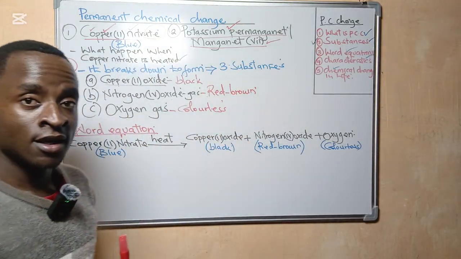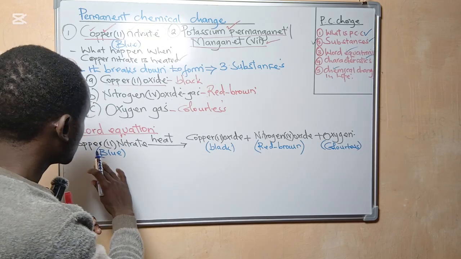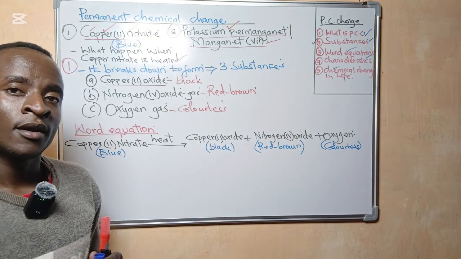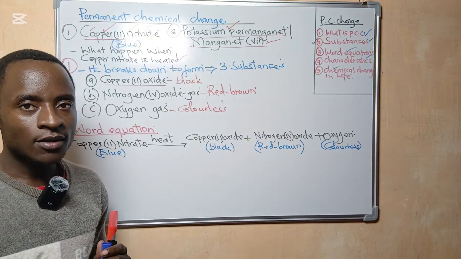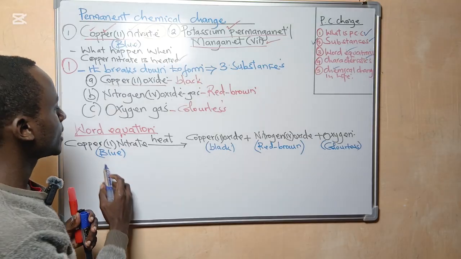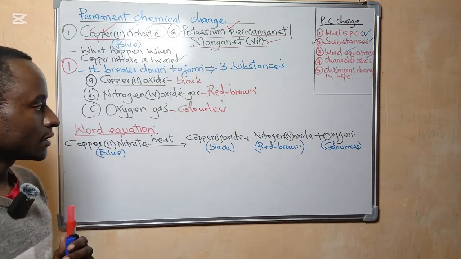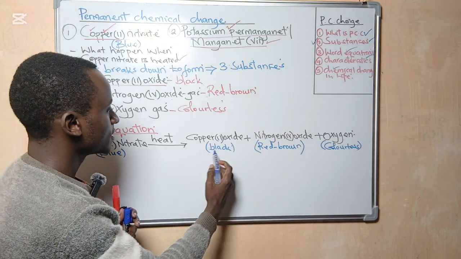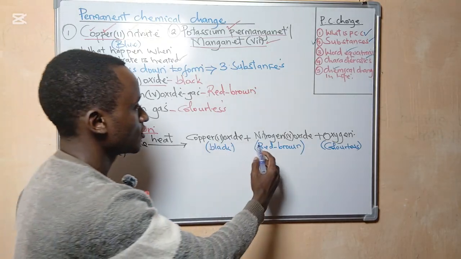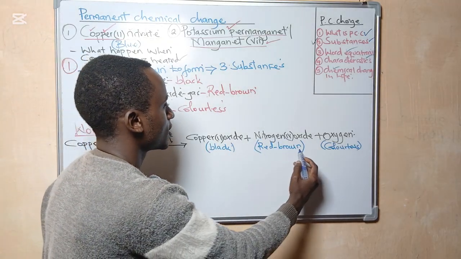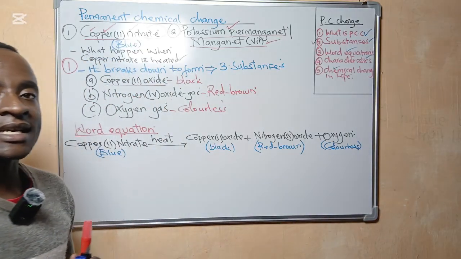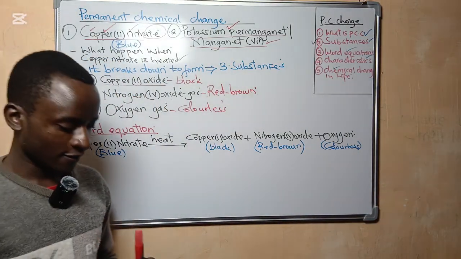Right? So we are done writing the word equation. And remember, when you are writing the word equation, please indicate the color of these substances. For instance, copper 2 nitrate is blue in color. Copper 2 oxide is black in color. Then also nitrogen 4 oxide is red brown in color. Then oxygen is colorless. Right.